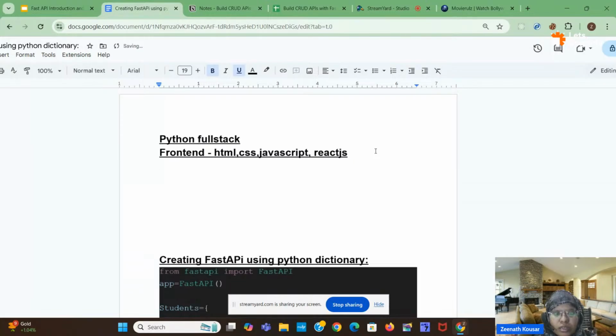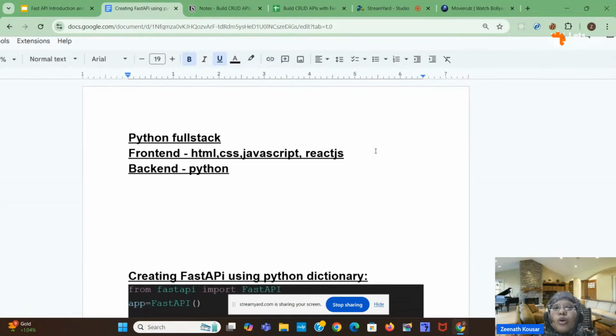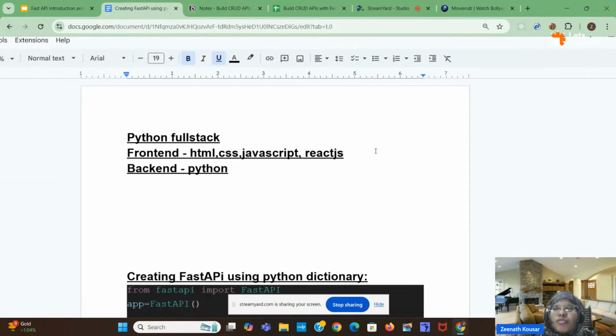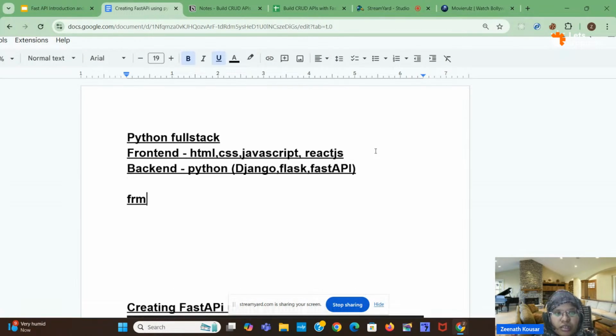And what we can use in backend means, in the backend we can use Python. We won't write Python code from basic. Instead of writing from the basics, we will use some ready-made frameworks. Like we have some frameworks like Django, Flask, and also we have fast API. With the help of these frameworks, we can write the code in less number of lines. Okay, so these are the examples of Python frameworks, which will be used in the backend part.